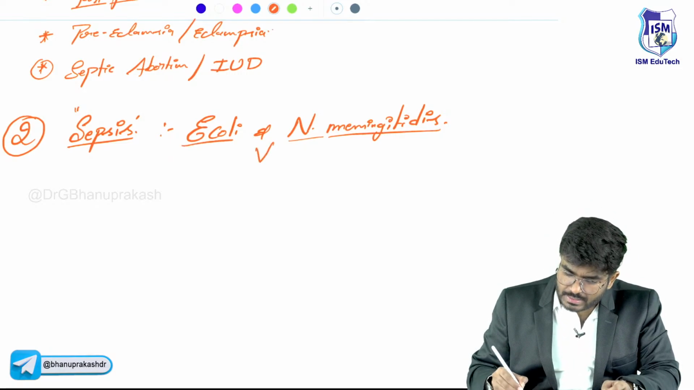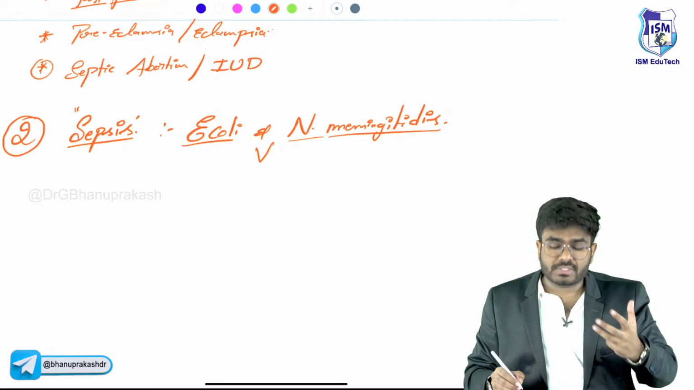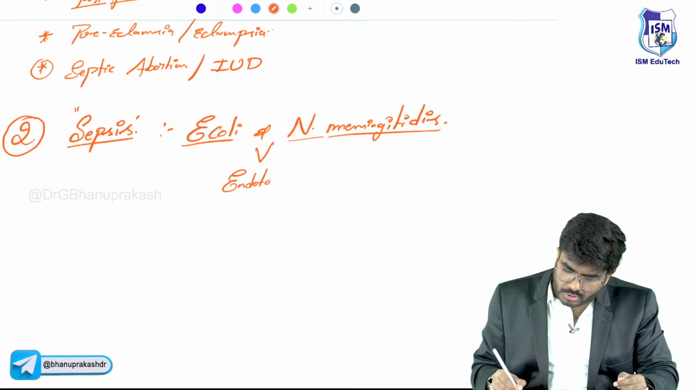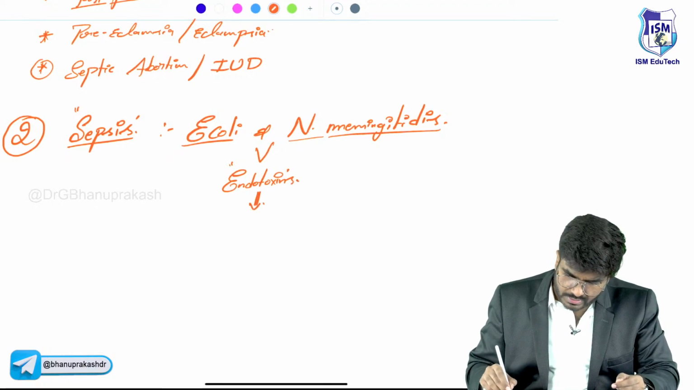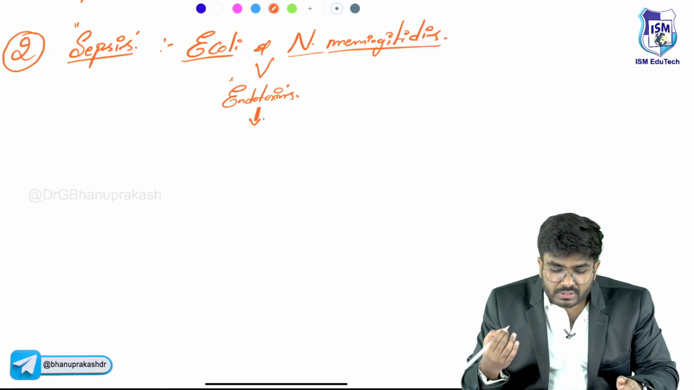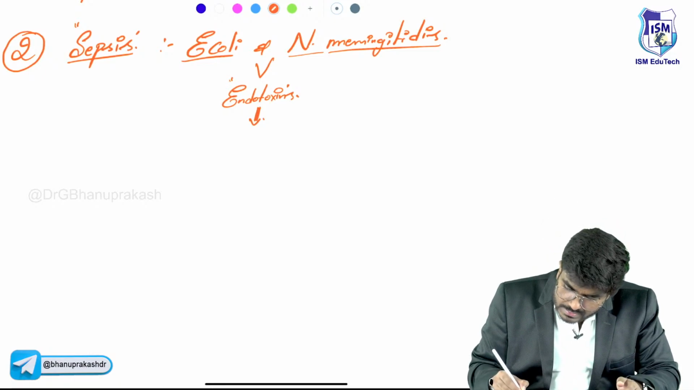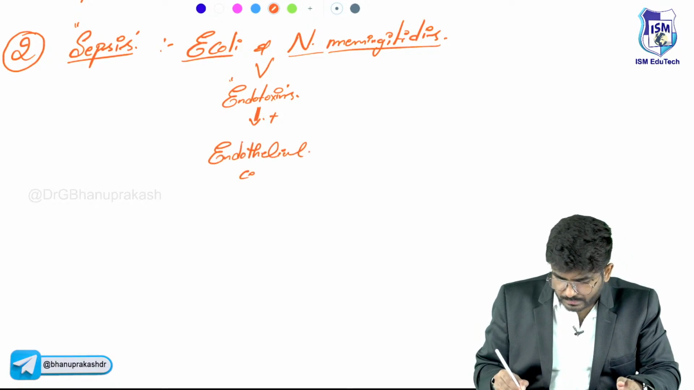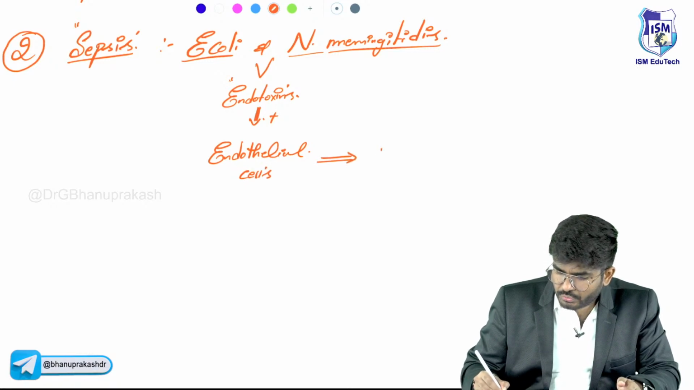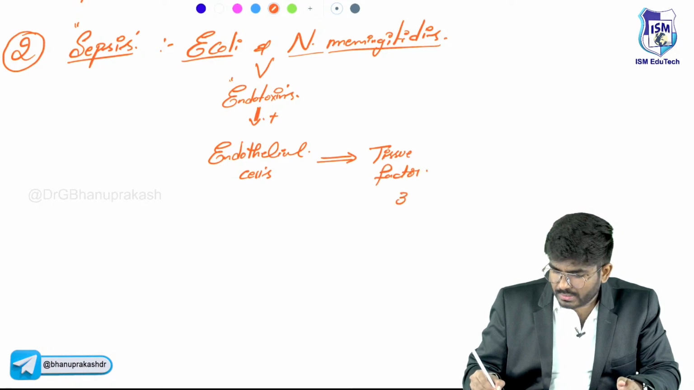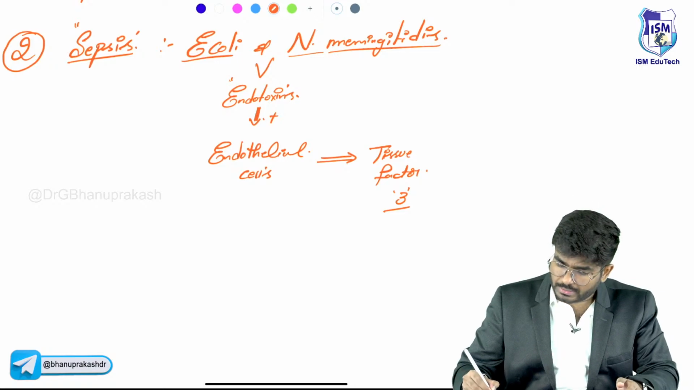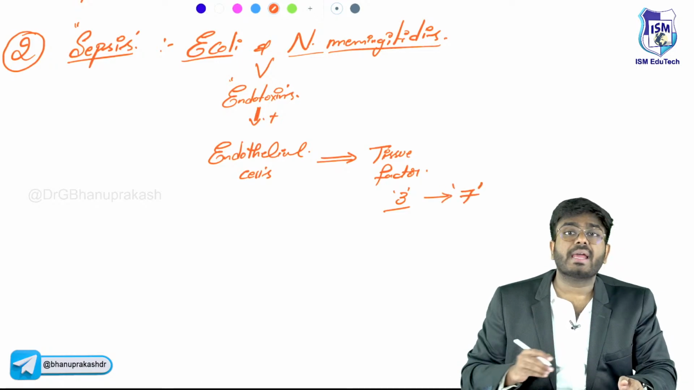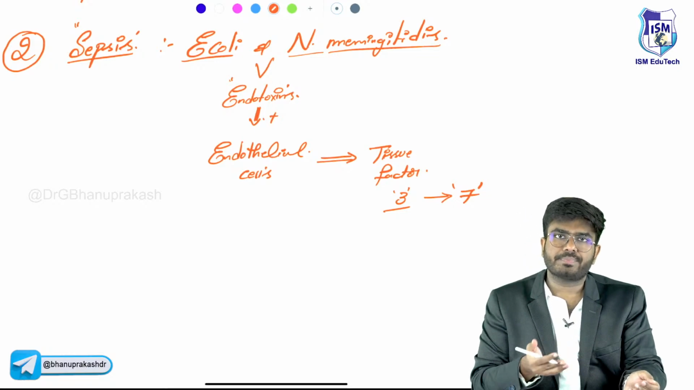The bacterial endotoxins will activate and stimulate the endothelial cells to release tissue factor. You know tissue factor is activated clotting factor 3. Factor 3 is going to activate 7, 7 activates 10, 10 activates 5, 2, 1. You know it, right?